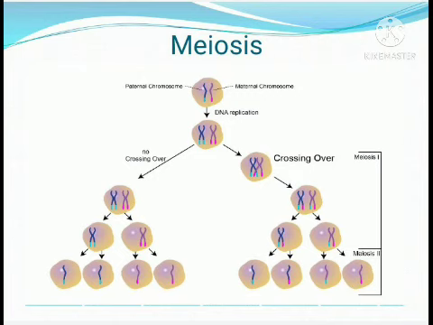Crossing over is a genetic recombination. That means a new combination of genes occurs. That is why the child is not an exact replication of the father. The child has the features of both the father and the mother. One reason for that is the crossing over.